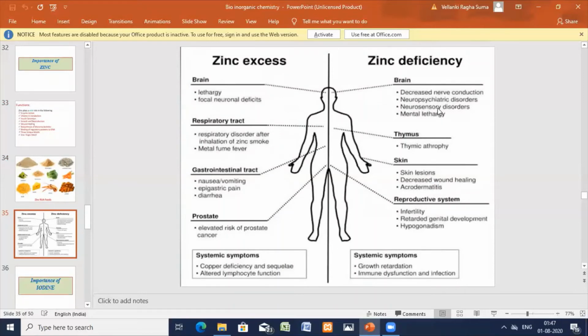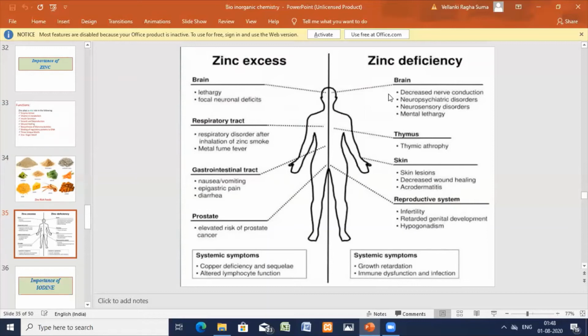Next, coming to zinc deficiency, we have seen zinc excess. I explained side by side that with zinc excess, brain problems, respiratory tract, GIT, and prostate problems occur. Now, zinc deficiency: for the brain, thymus, there is decreased nerve conduction, neurological problems, sensory problems, mental lethargy.